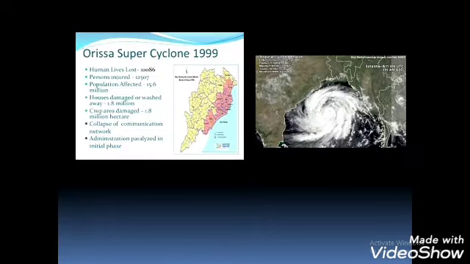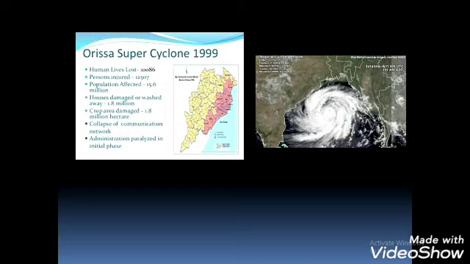Okay, now we can start. There are some pictures: Orissa super cyclone, 1999. Have you heard about cyclones? Orissa was hit by a cyclone with a wind speed of 200 km per hour on 18 October 1999.